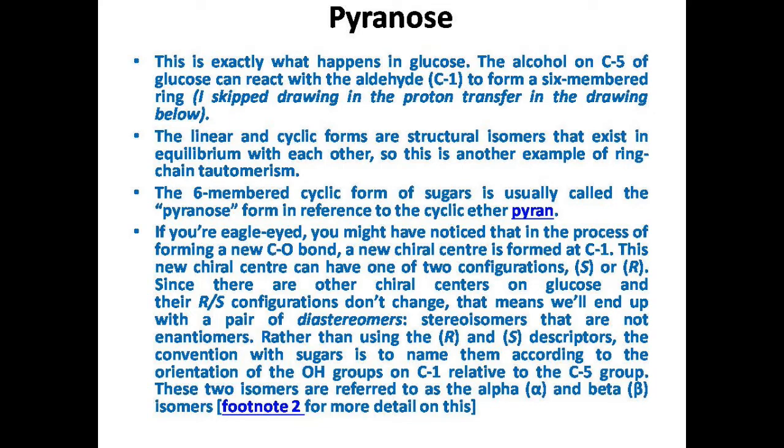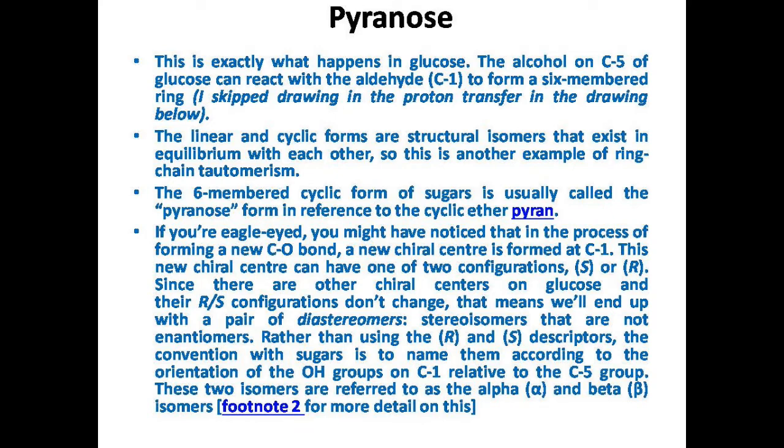If you are eagle-eyed, you might have noticed that in the process of forming a new C-O bond, a new chiral center is formed at C1. This new chiral center can have one of two configurations, S or R. Since there is another chiral center on glucose and its R/S configuration doesn't change, we will end up with a pair of diastereoisomers, stereoisomers that are not enantiomers.